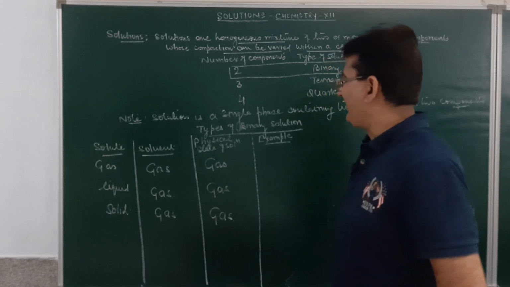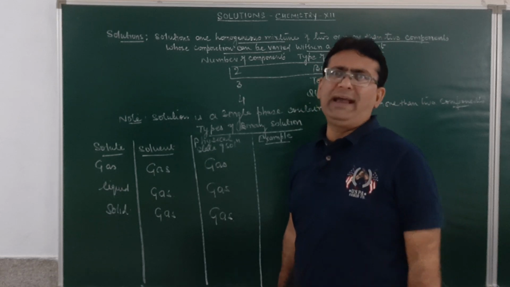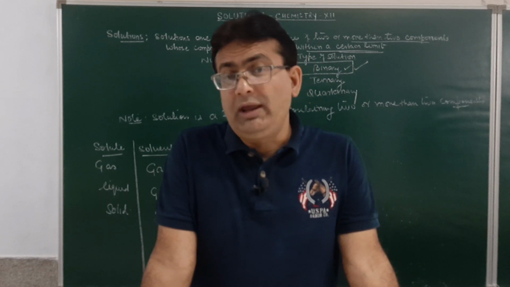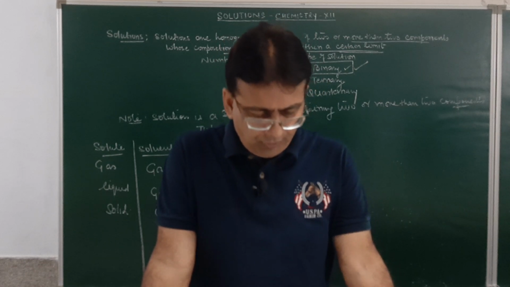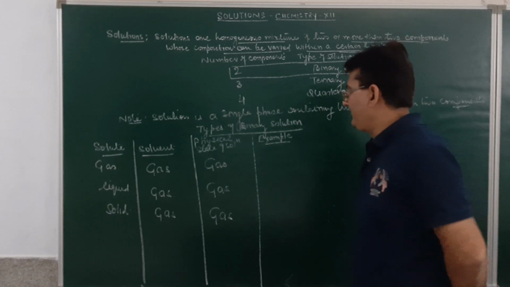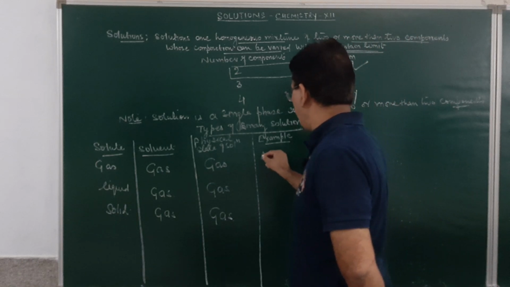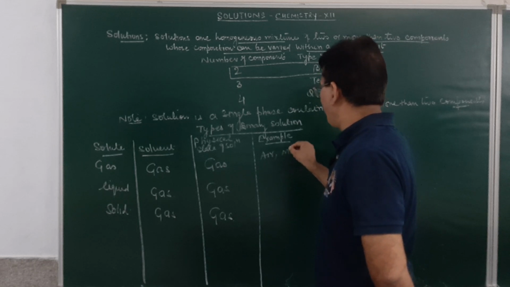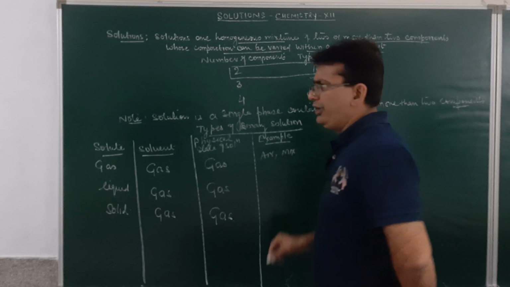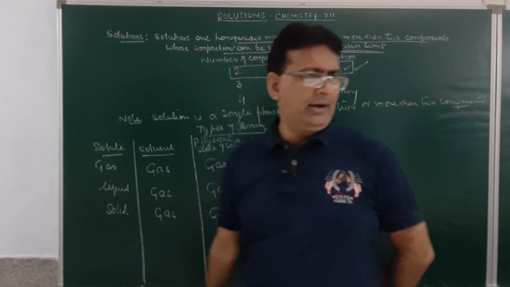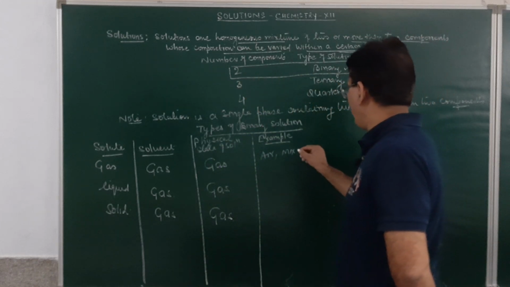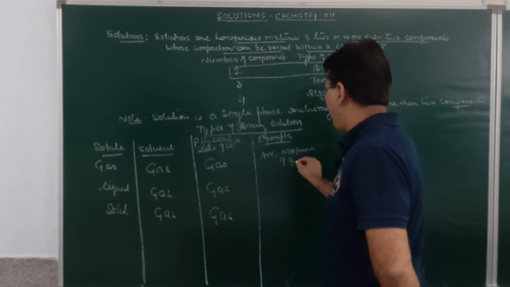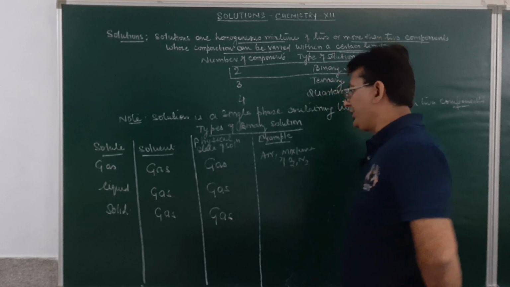If you look at examples, for solution of gas in gas, we all know air. Air is a mixture of gases, a mixture of oxygen, nitrogen, etc. Example of this will be air. Is it clear?